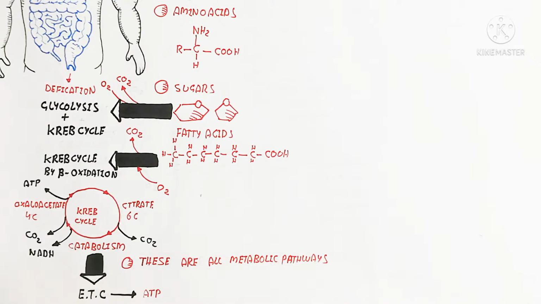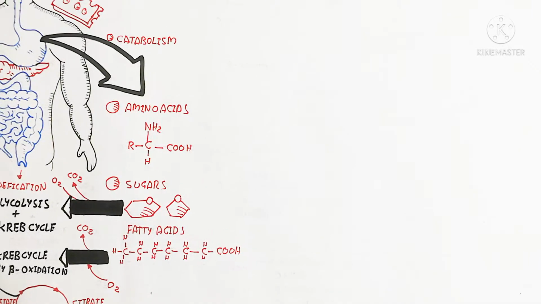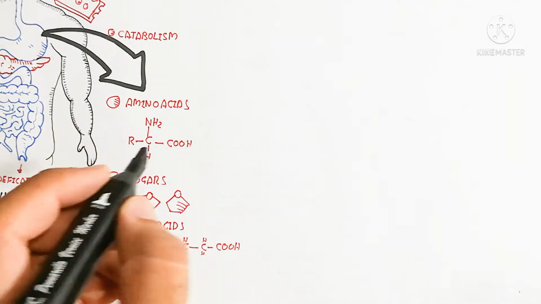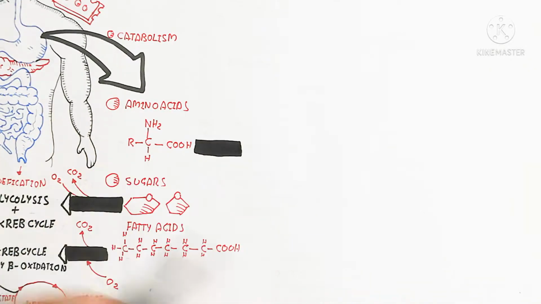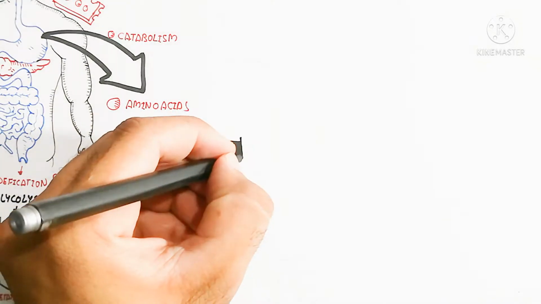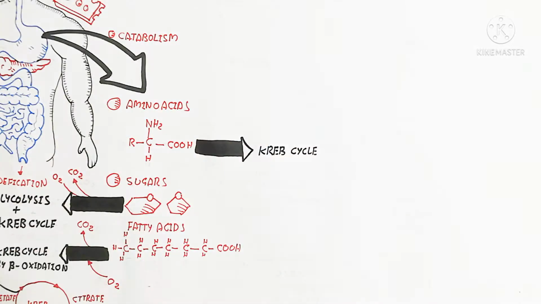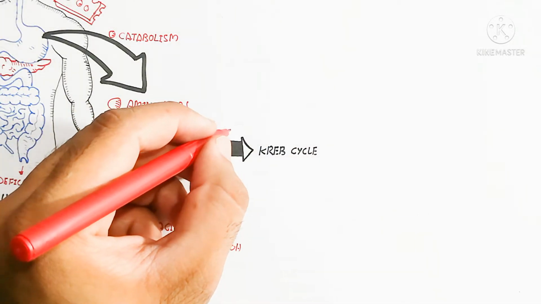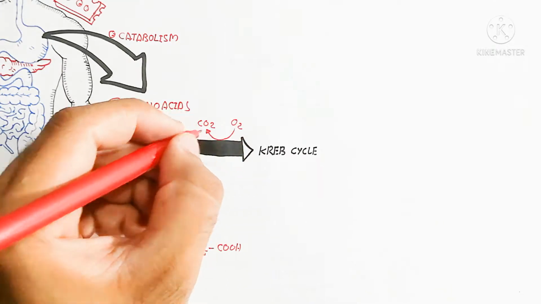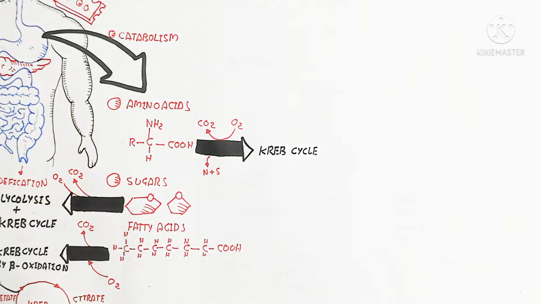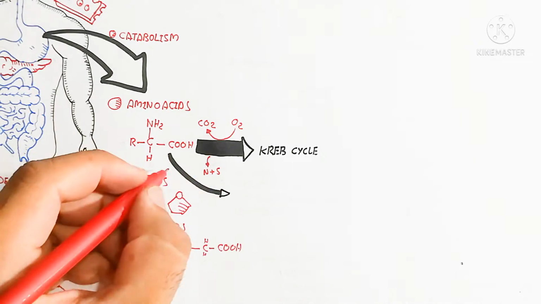these are all metabolic pathways. So the electron transport chain produces ATP. This is a metabolic pathway, but it is catabolization, so it is known as the catabolic pathway. On the other hand, the Krebs cycle is also fed by amino acids converted into acetyl CoA, and oxygen is used to produce carbon dioxide.